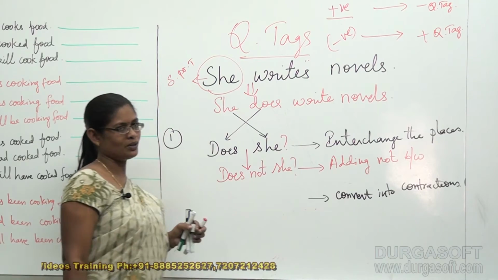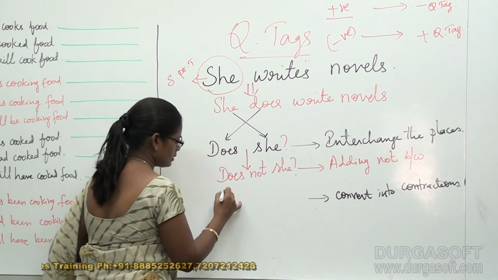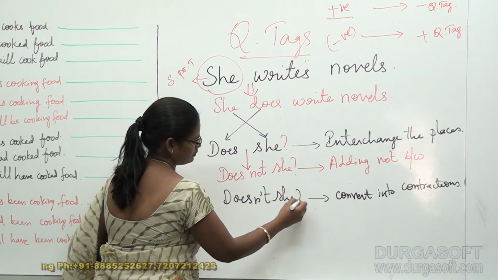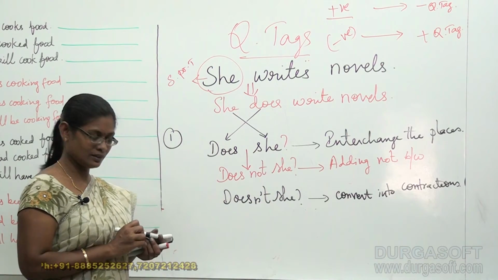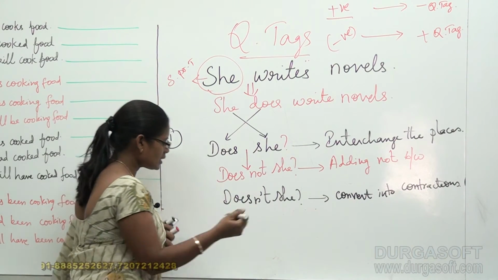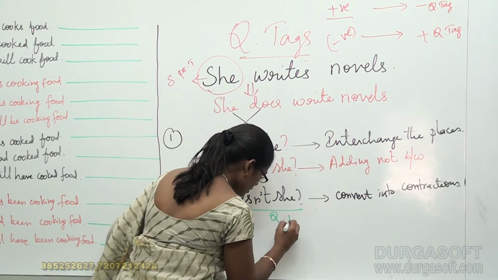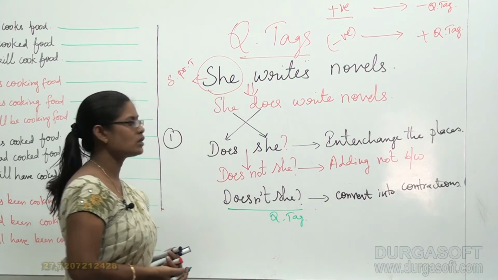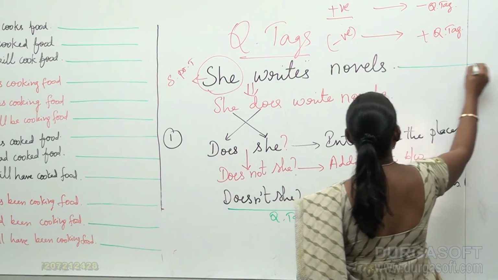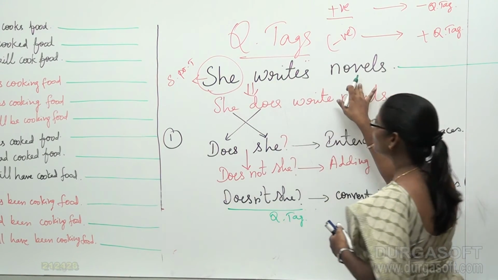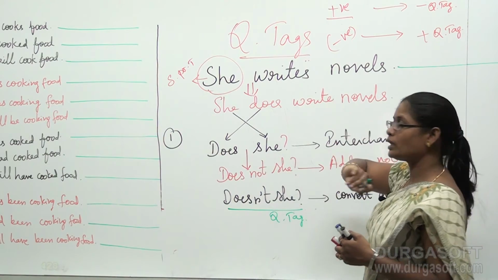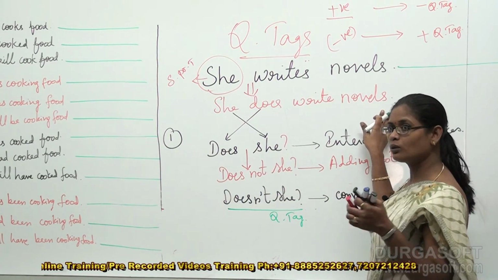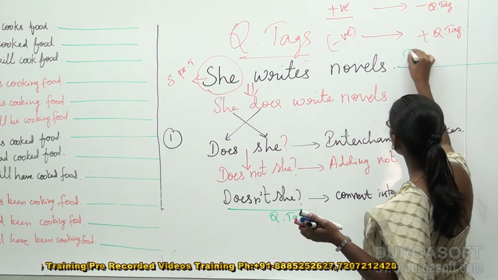Convert into the contractions. Then it becomes doesn't she? Doesn't she? So this is our required question tag for "she writes novels." Here the question tag for "she writes novels" means it can also be expressed as "she does write novels." So for that the question tag will be doesn't she?